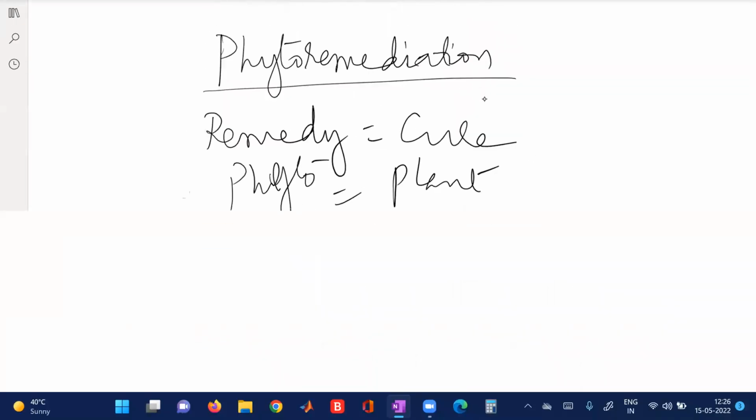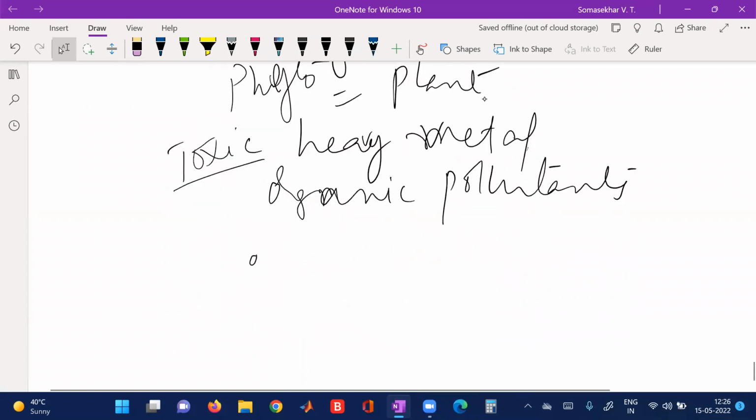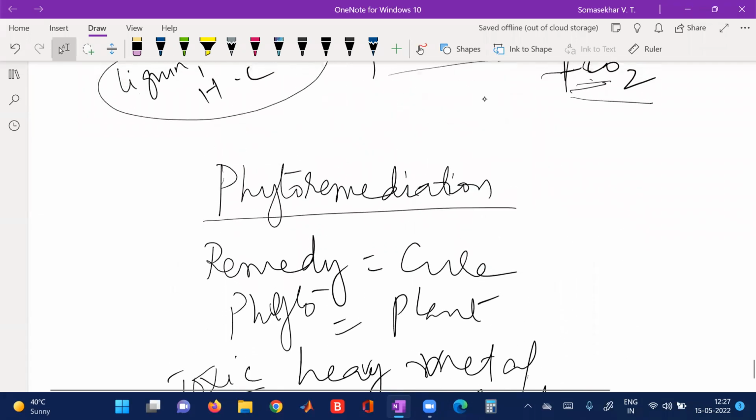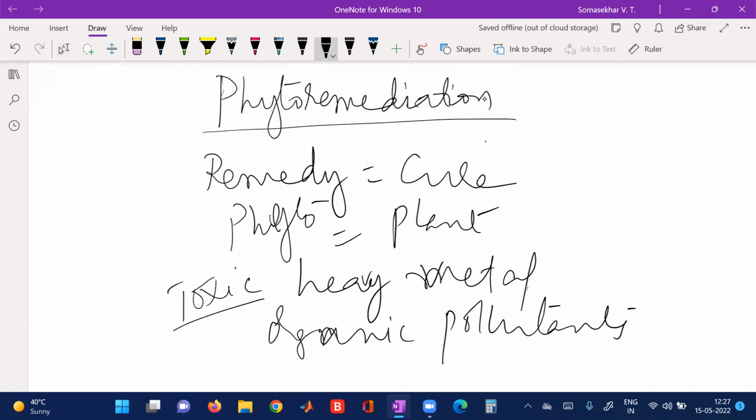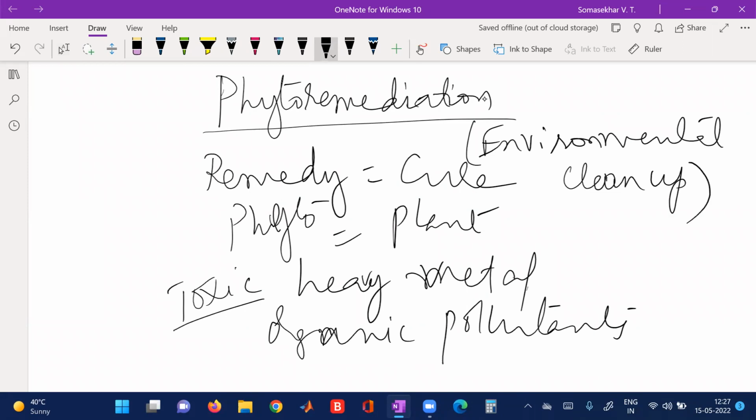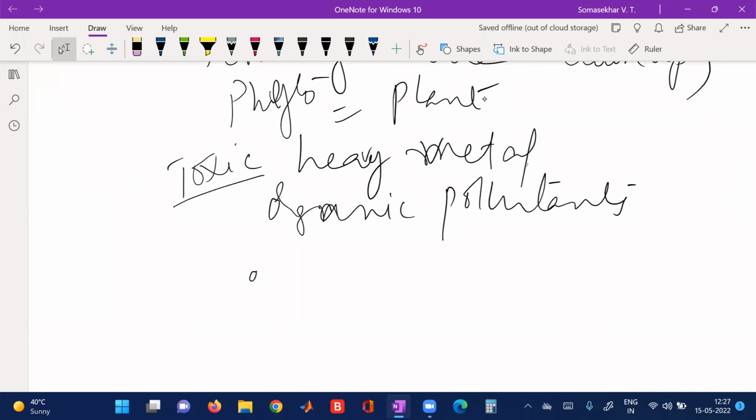The cleaning up of the environment by removing the heavy metals and organic pollutants present in the soil, water and air, those contaminants can be removed with the help of green plants and the associated microorganisms, which is called phytoremediation. So this phytoremediation can also be called environmental cleanup.